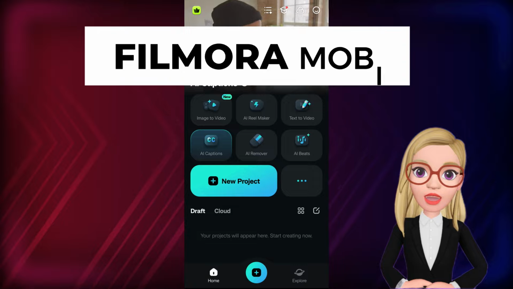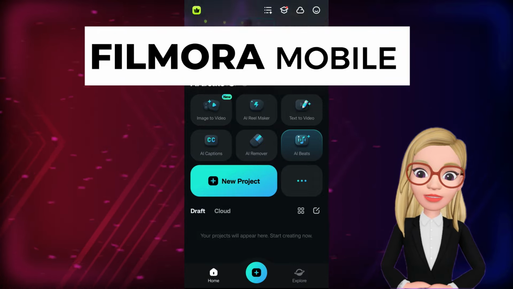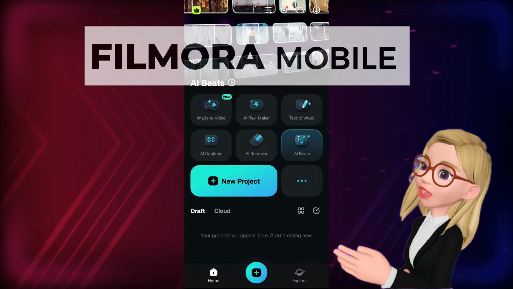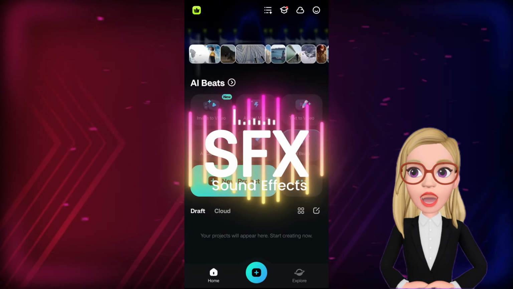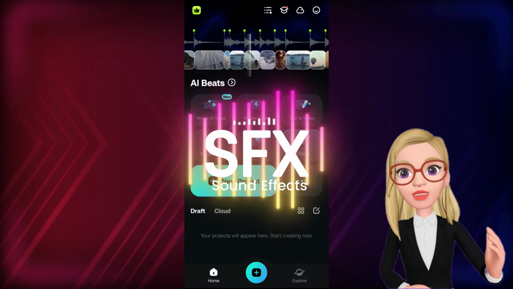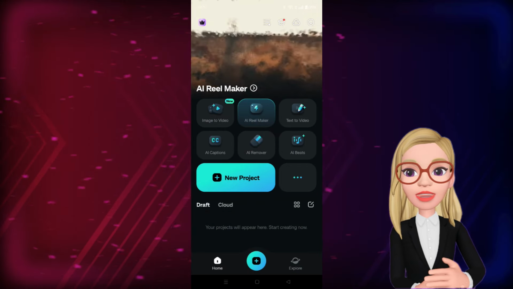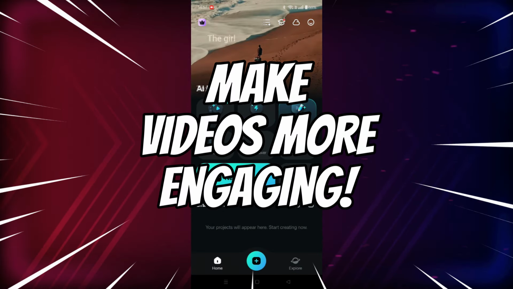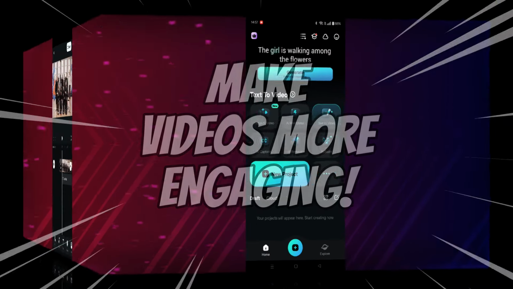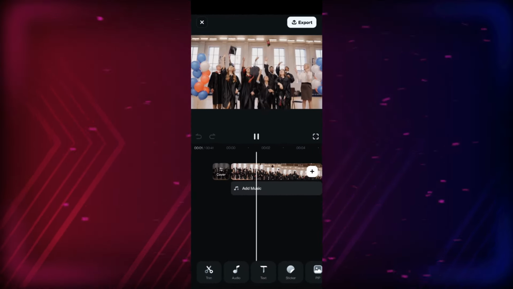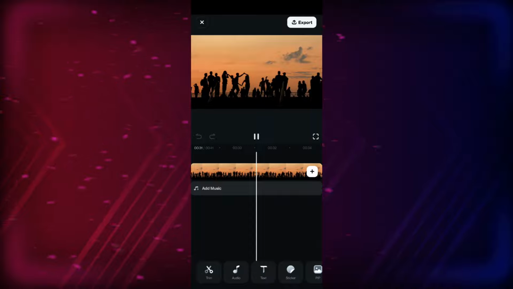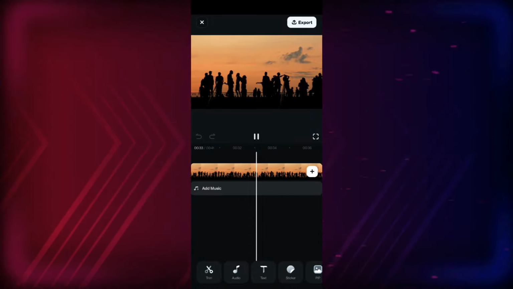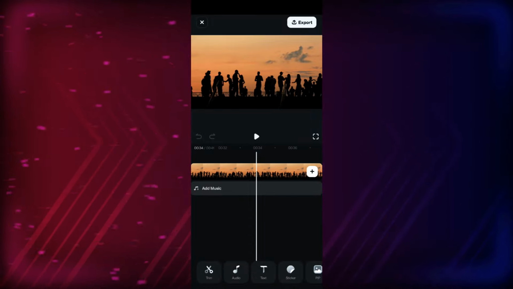Introducing the Wondershare Filmora mobile app, which is a powerful video editor for your smartphone. In today's episode, we will learn how to do SFX, that is, create and apply sound effects in your TikTok, Instagram Reels, and make them more appealing and trending on social media. I have imported multiple videos of people celebrating in different scenarios, and without sound, these videos cannot make the impact you are trying to make.